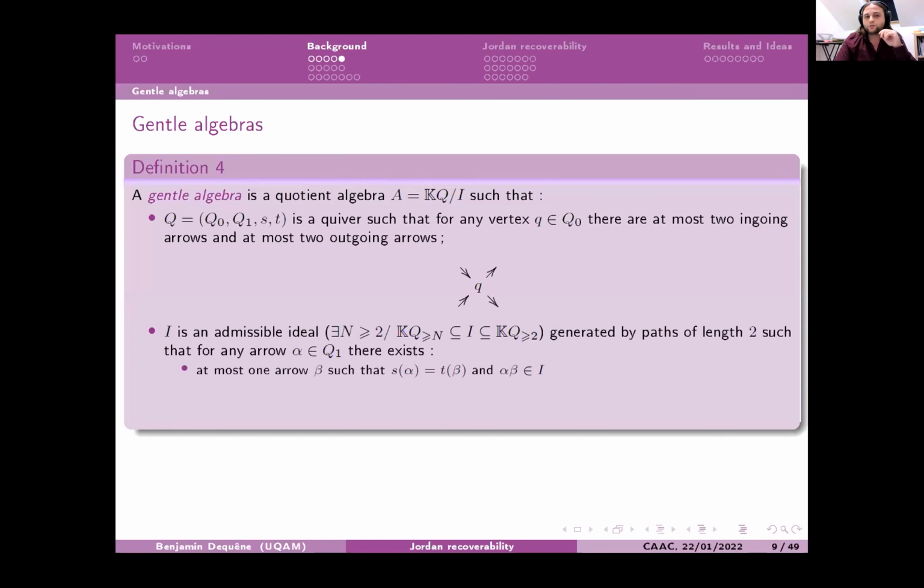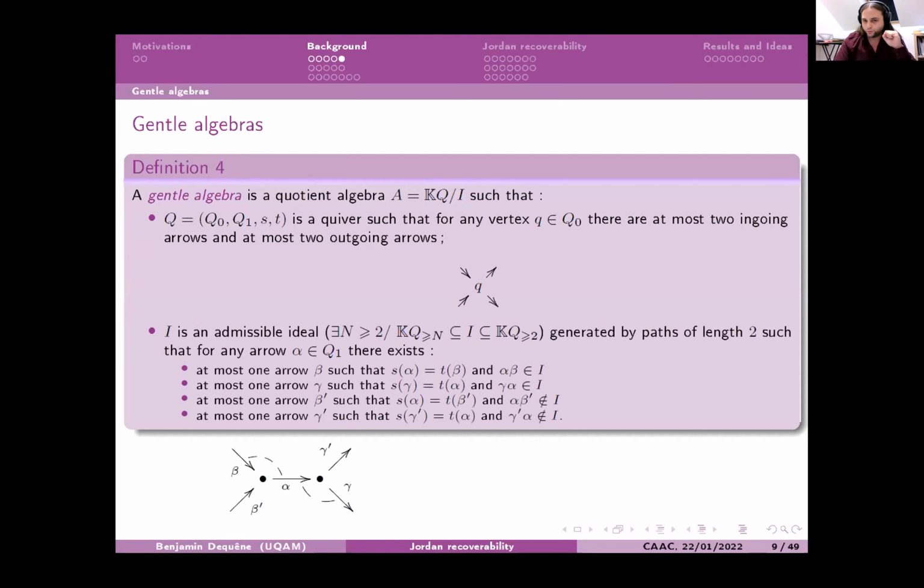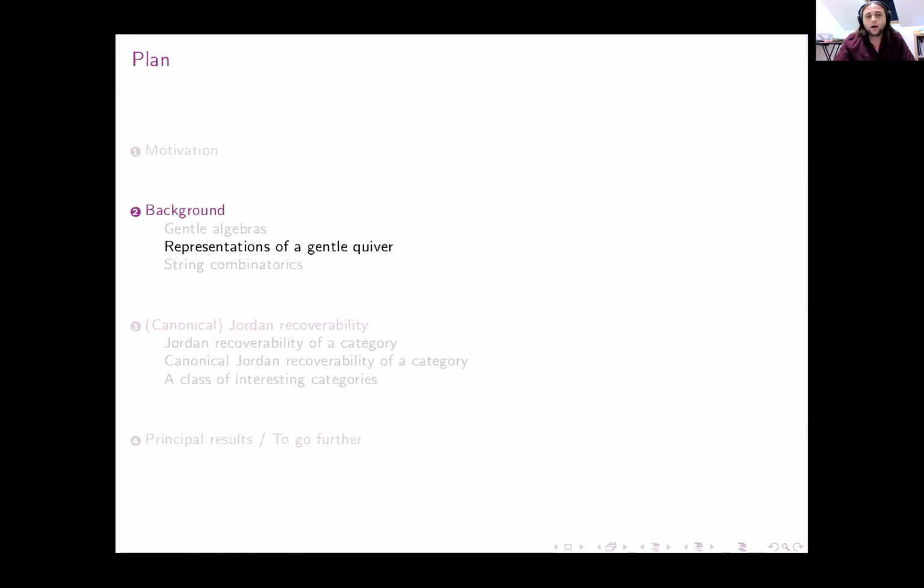And your ideal must be an admissible ideal and must be generated by paths of length 2, such that for any arrow alpha, you have some conditions to satisfy, and you can sum up things with the last figure of the slide. And we will call, just to make it short, a gentle quiver a pair of a quiver and an ideal, such that the quotient algebra is a gentle algebra.